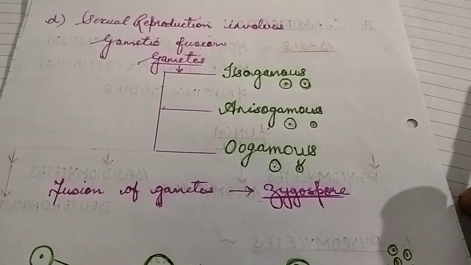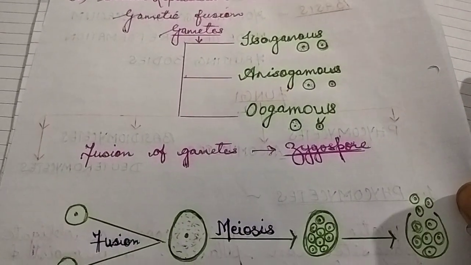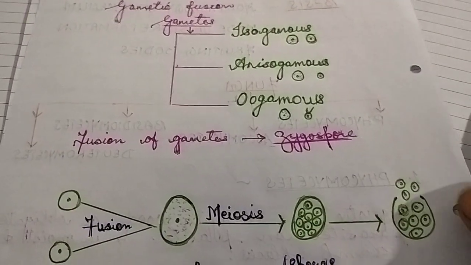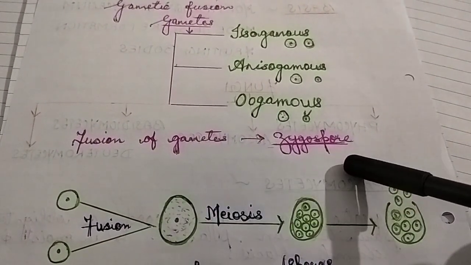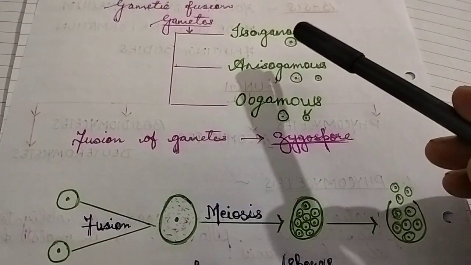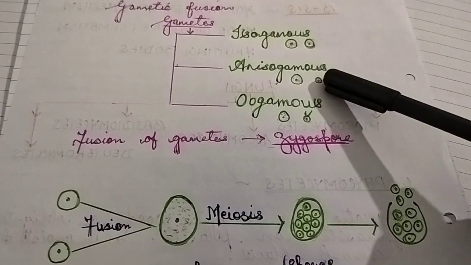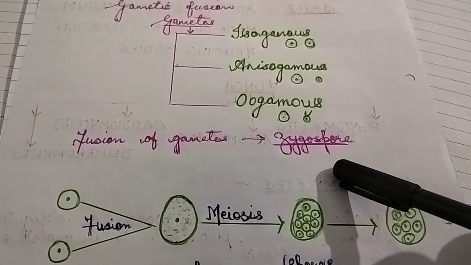And as we discussed in the earlier video, what is the result of the fusion of gametes? In Phycomycetes, the fusion of gametes results in zygospores. When two gametes, may be isogamous, anisogamous, or oogamous, fuse together, they will form what?